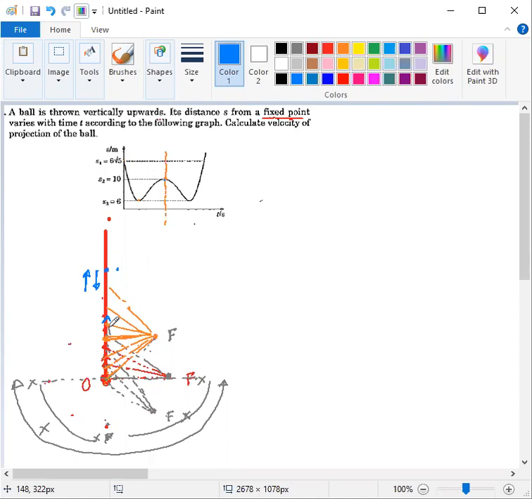So first of all we can say that the fixed point may lie on the circumference of a circle. The fixed point is lying on the circumference of a circle.